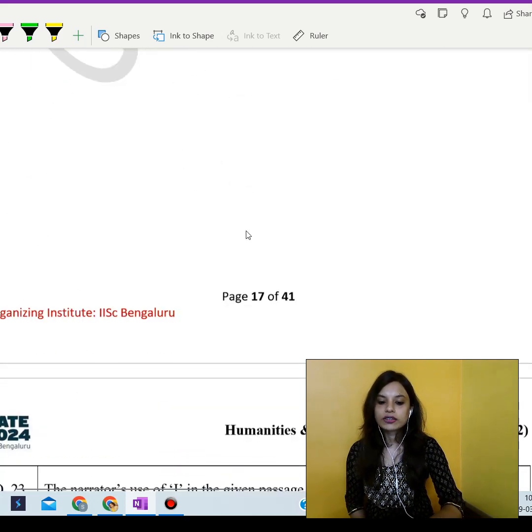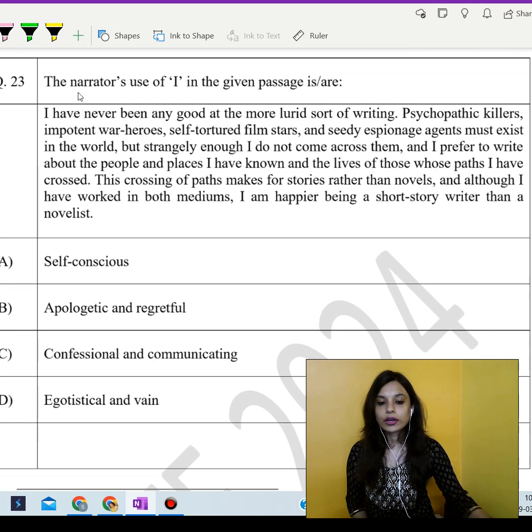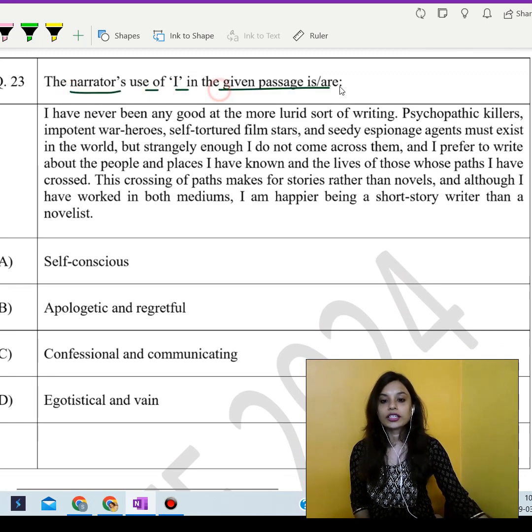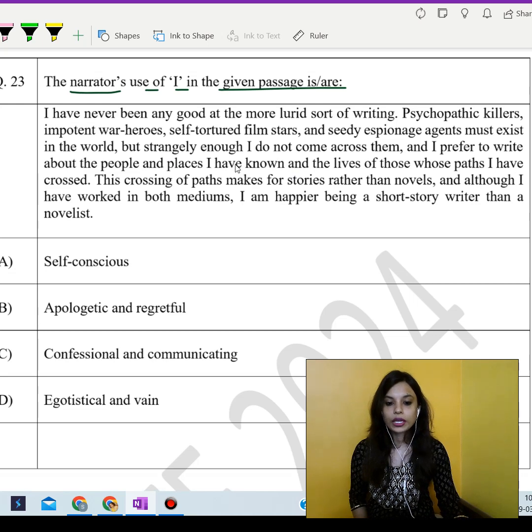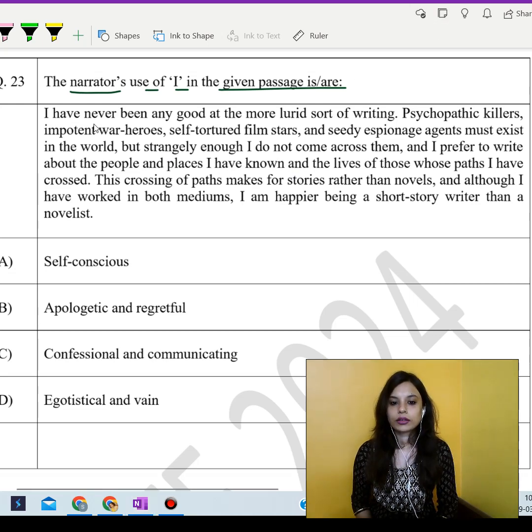Next question is, the narrator's use of I in the given passage is or are. We can choose more than one option over here. I have never been any good at the more lurid sort of writing.